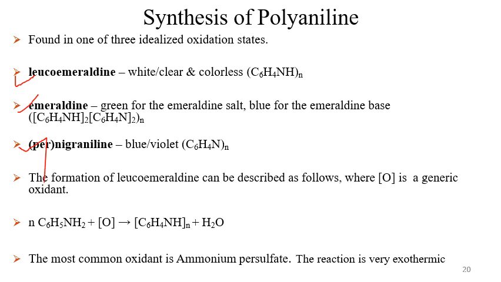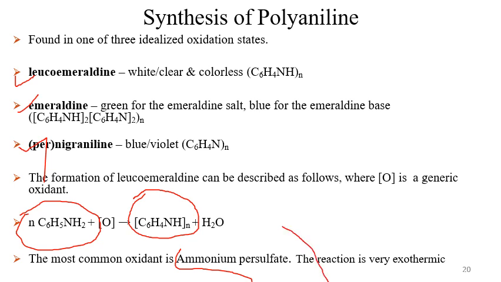Now how is the formation of leucoemeraldine described? Normally the formation of leucoemeraldine can be described as follows, where O is a generic oxidant. When you oxidize n moles of aniline, then you form the leucoemeraldine isomer of polyaniline. The most common oxidant that is used is ammonium persulfate, and this reaction is highly exothermic.